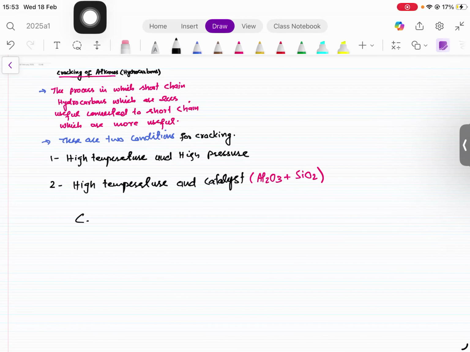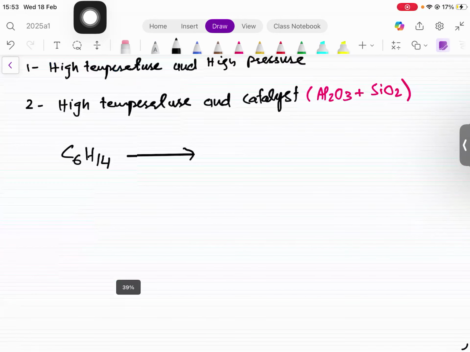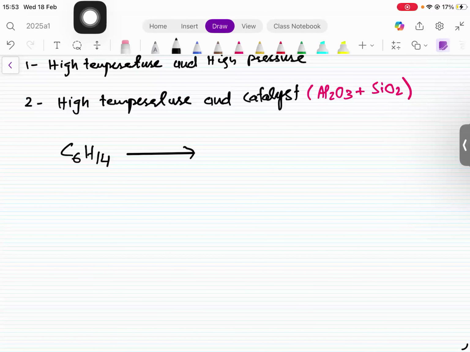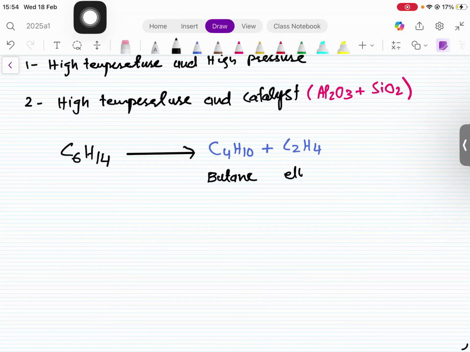For example, C6H14 is cracked to produce two shorter fractions. In the shorter fractions, you can write either alkanes or alkenes. For example, C4H10 is an alkane, and the other one, C2H4, is an alkene. So this is butane, and this is ethene that is formed.